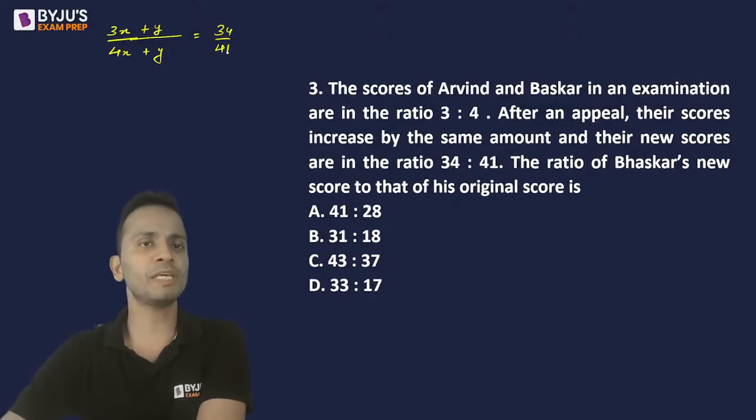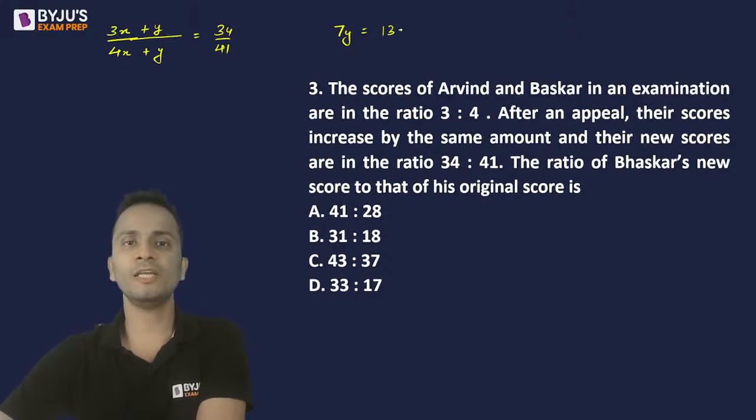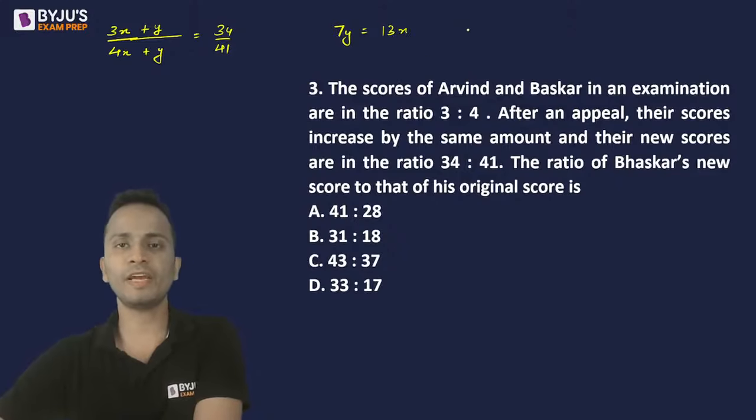So doing cross multiplication, 41y minus 34y, that is 7y is equal to 34 into 4, 120, 136 minus 123, that is 13x. So the value of x upon y is equal to 7 upon 13.